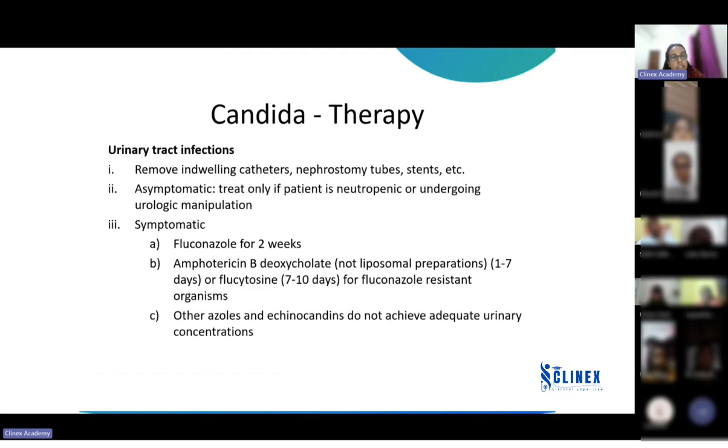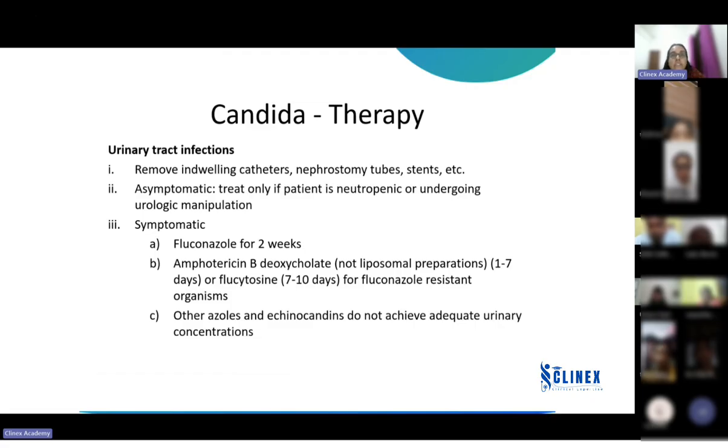Now, if the patient with a urinary tract infection has an indwelling catheter, nephrostomy, any tube or any stent, that needs to be removed first. The source of infection needs to be removed first. Now, if the patient is asymptomatic, there is no symptom, but the culture has shown a fungal growth, in that case, do not treat unless the patient is neutropenic or undergoing a urological procedure.